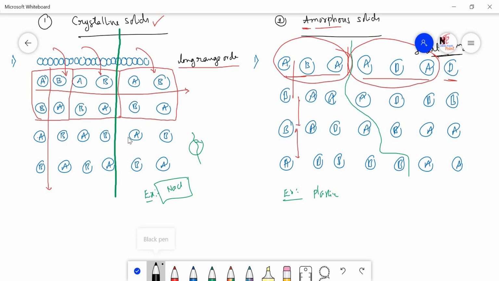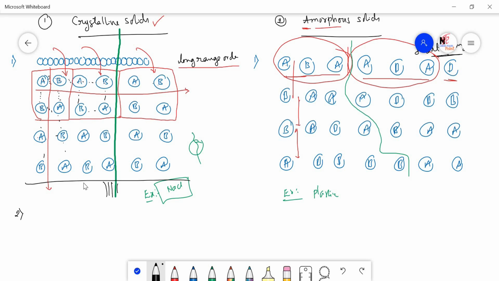What other consequences are there because of this long range order that crystalline solids have? Let us see. Because of this long range order, whenever you try to heat these crystals, since AB, AB, AB, and again on this side also BA, BA, the same type of order is there. So when the same type of order is there, the interaction forces among the particles will be the same. See here AB attraction force, here also again AB attraction force. So you take any direction, the attraction forces are the same.